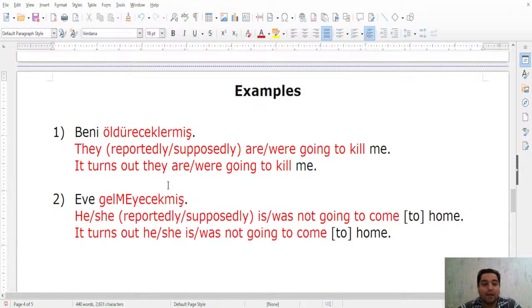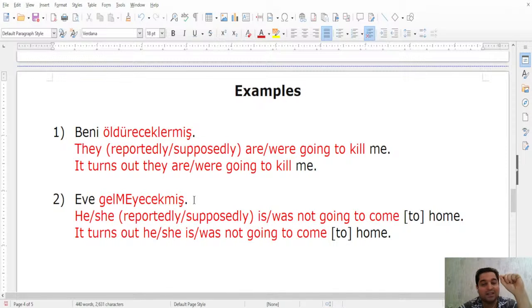Second example, eve gelmeyecekmiş. Okay, so you learn, for example, or for example, your husband, your spouse, right? It might be husband or wife, it doesn't matter. So your spouse tells the children that, for example, the father will not come today. Okay, so your father calls, let's say, your mother, right, and tells her that he will not come home today. Now, when your mother reports to you as children, right, then she can use this. Babanız bugün eve gelmeyecekmiş. Okay, it turns out your father is not going to come home.